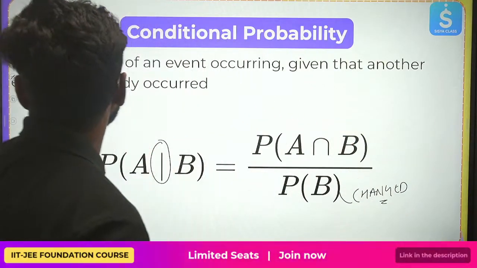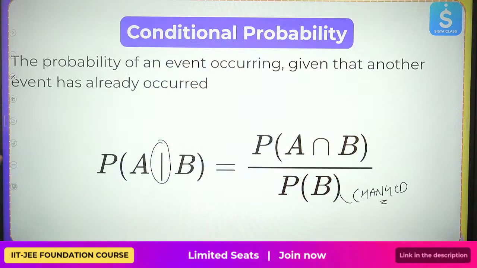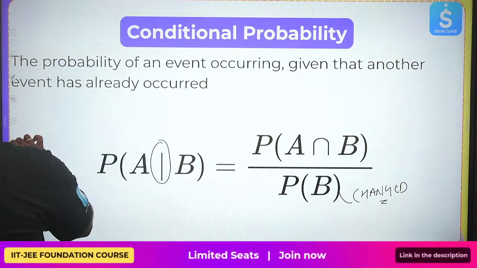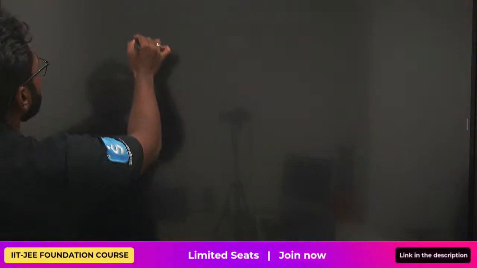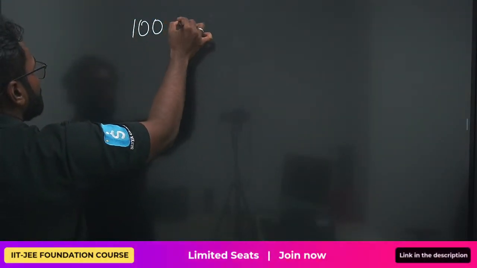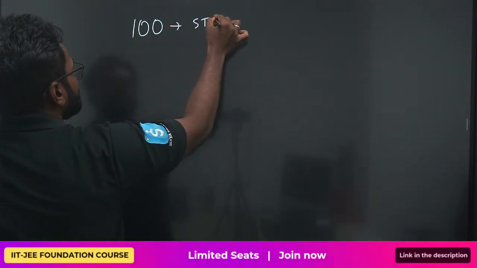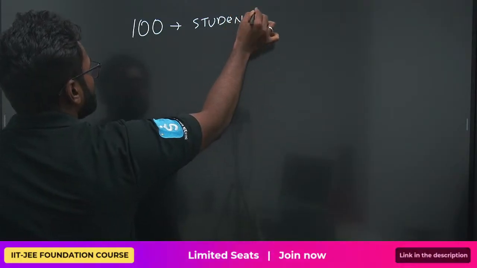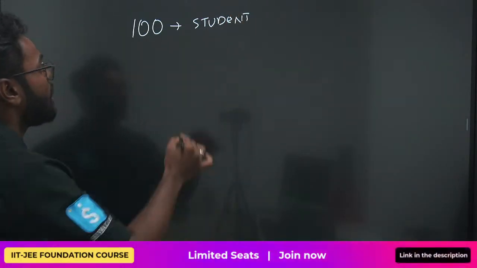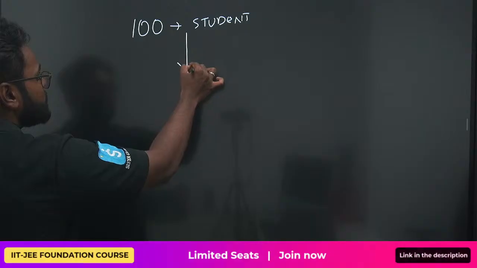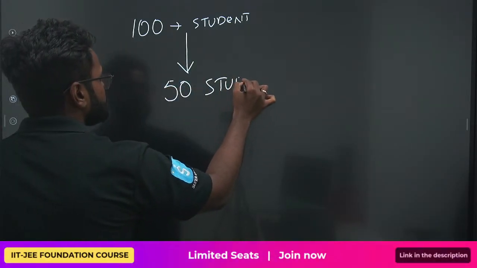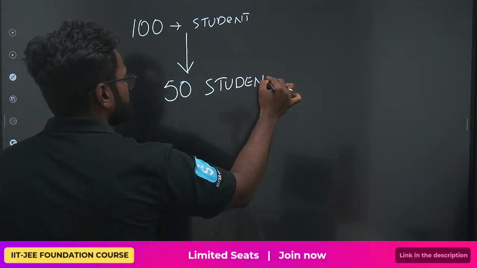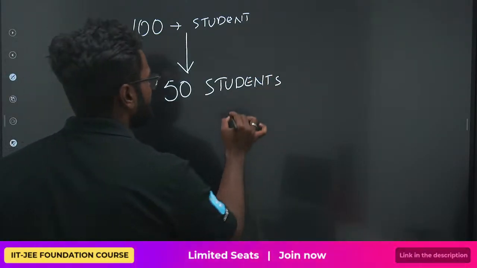To easily explain this, let us take an example. You have 100 students. Out of these 100 students, 50 students play football.